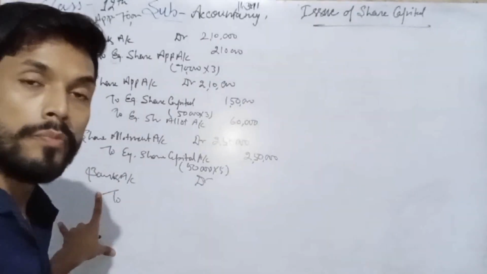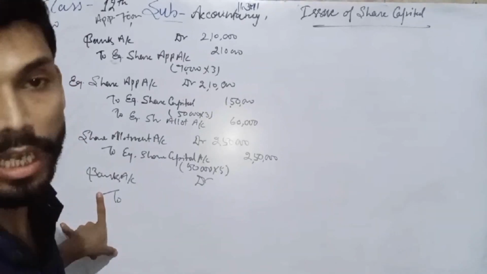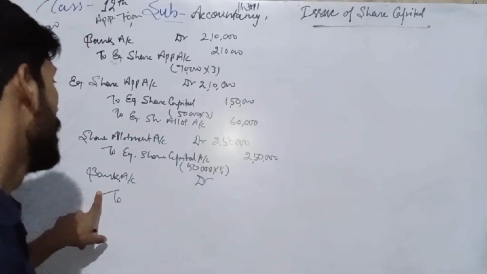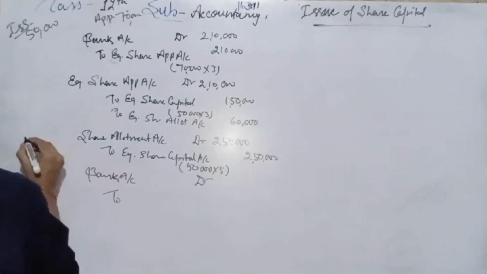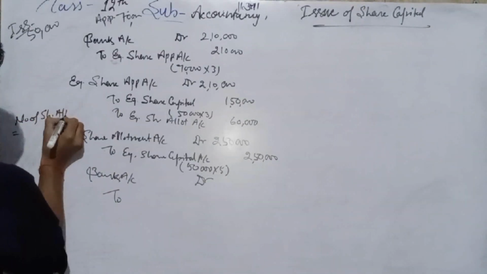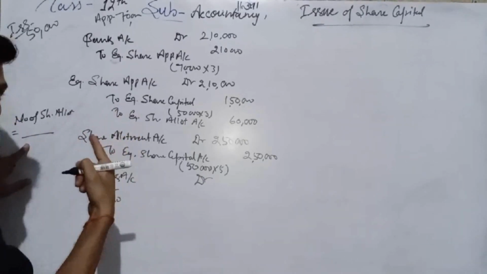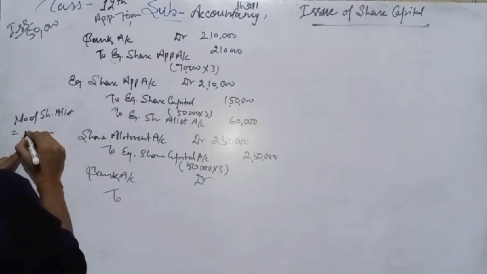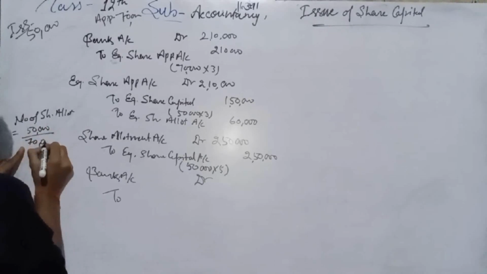It says that the holder whose name is Ramesh, who applied for 700 shares, did not pay the amount. Then we have to calculate the number of shares allotted to Ramesh. Total number of shares allotted pro rata is 50,000, and total number of shares applied is 70,000.